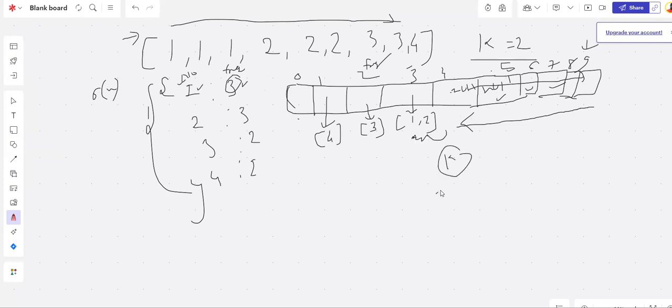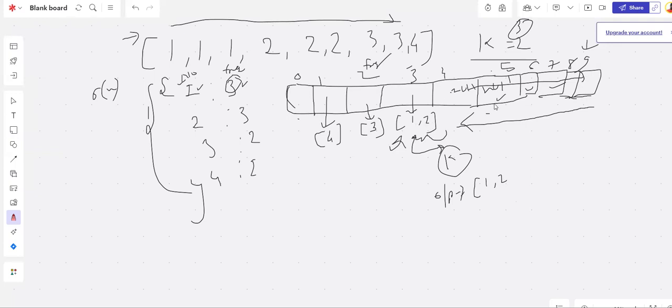So in our output, we are going to iterate till the count is less than or equal to k. Since we start from the end, we first push the high frequency numbers into our output. Let's say k were 3. We'll start from here, everything is null, we can ignore that. When we come here, we got an array with 1 comma 2. We'll iterate this array and put it in the output, 1 comma 2.